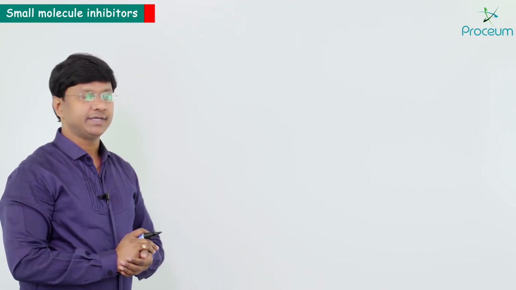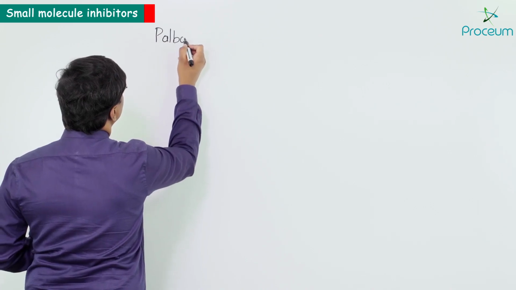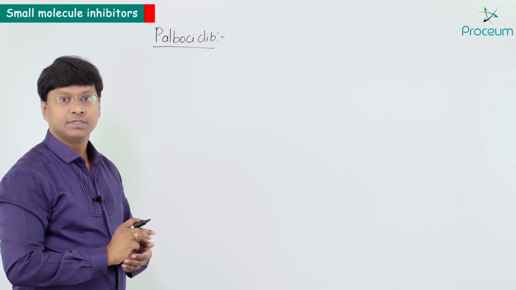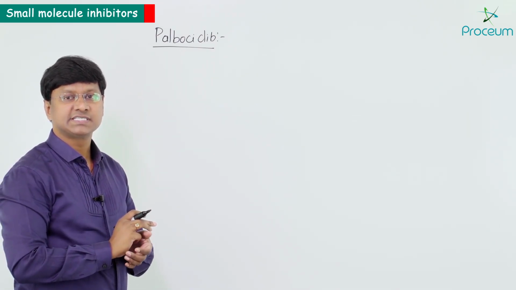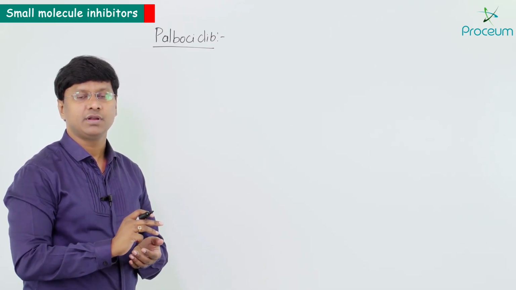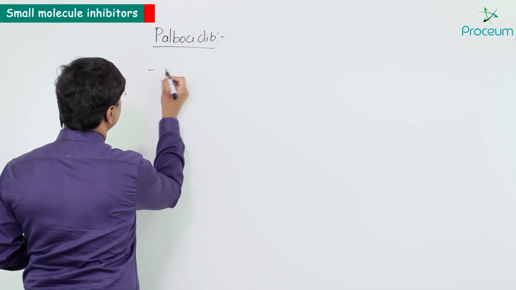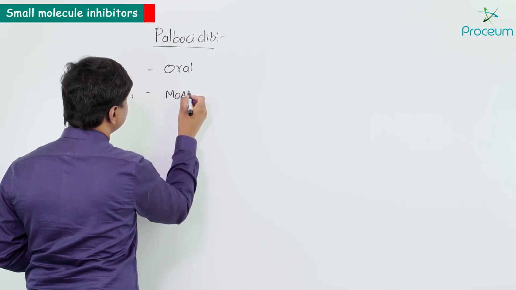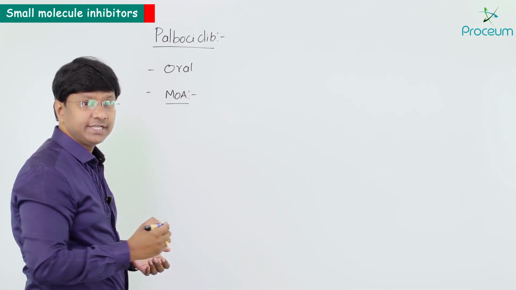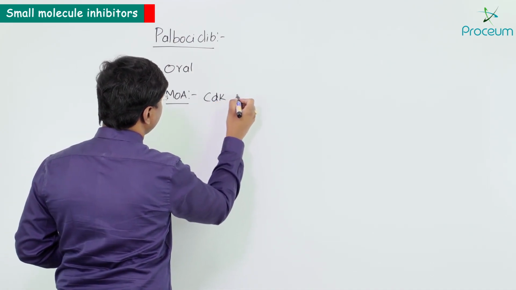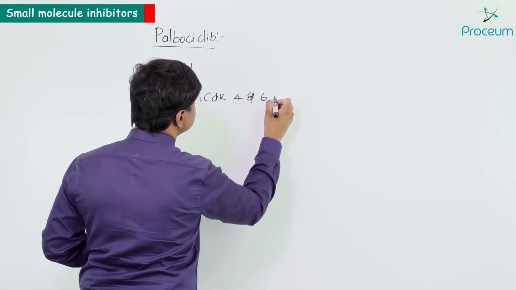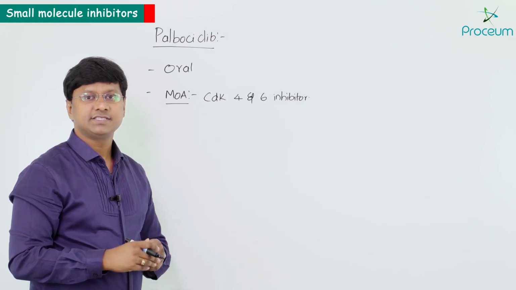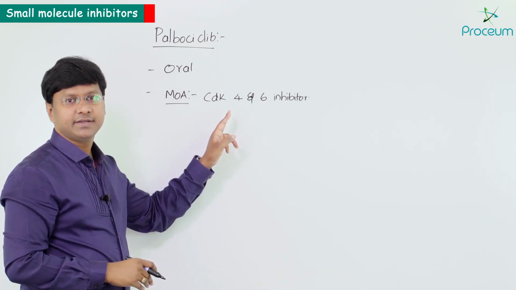So the other important anti-cancer drug is palbociclib, right? So this particular drug palbociclib is an orally effective cyclin dependent kinase 4 and 6 inhibitor, right? Route of administration is oral, and if you take the mechanism of action of this particular palbociclib, it is CDK4 and 6 inhibitor. And what does this CDK stand for? CDK stands for cyclin dependent kinase.